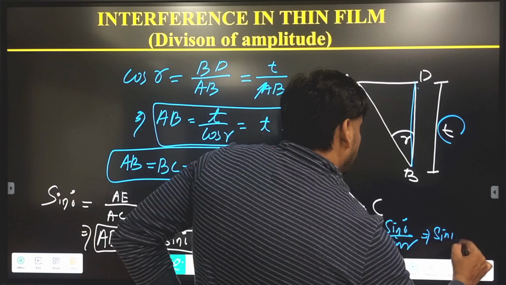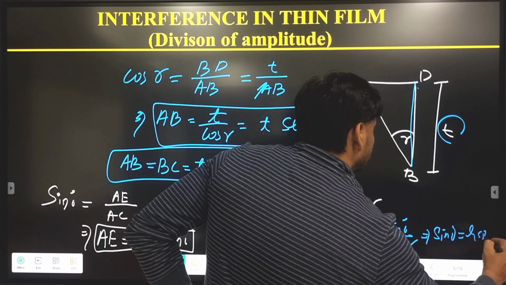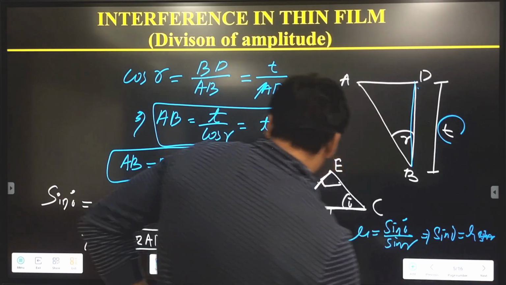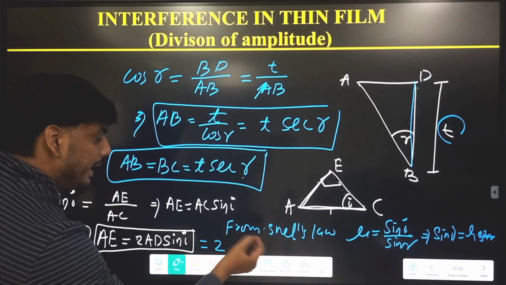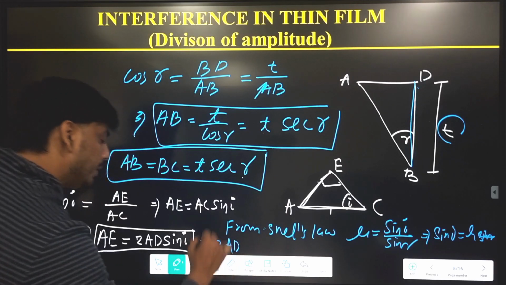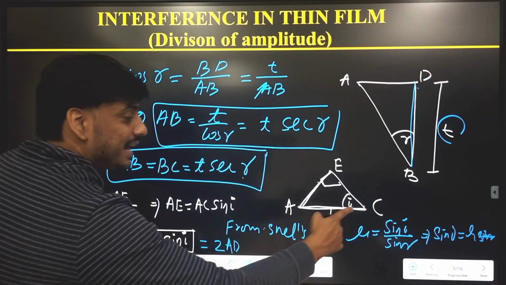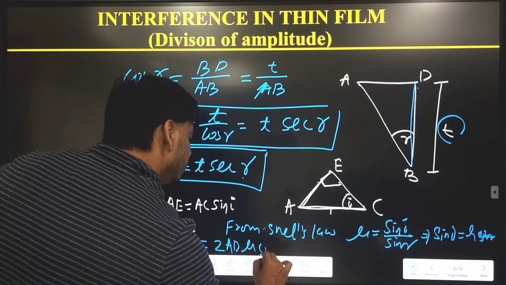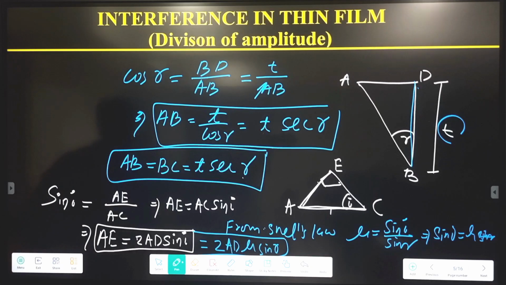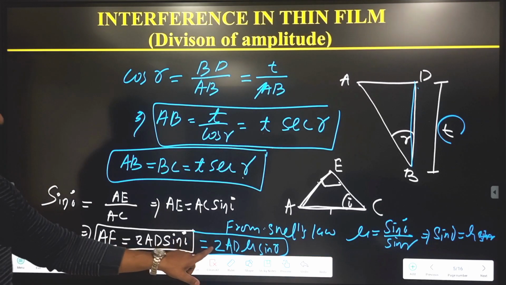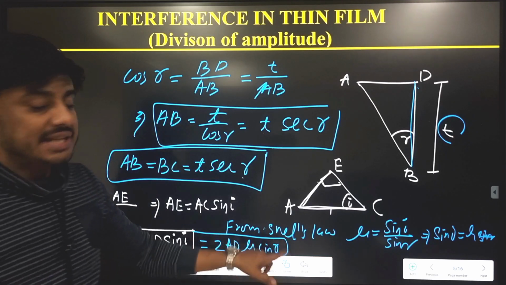So sin i is equal to mu sin r. So here you can directly write this is equal to 2 AD. AD we will calculate. In place of sin i we can write mu sin r. Clear? So we get AE equal to 2 AD mu sin r.